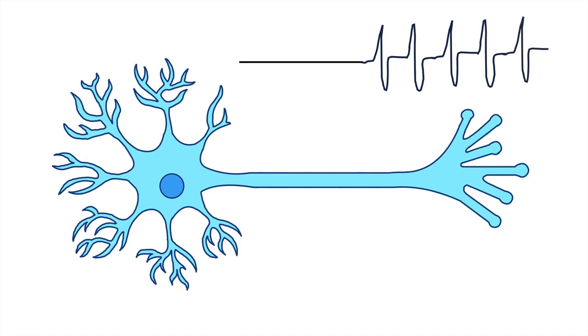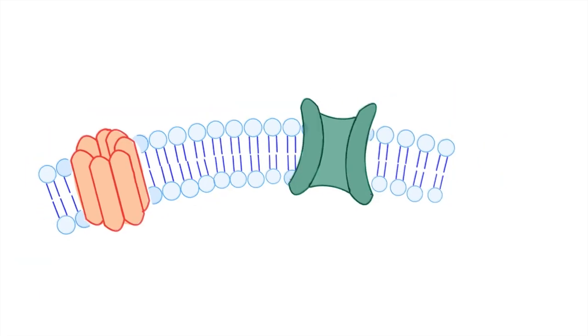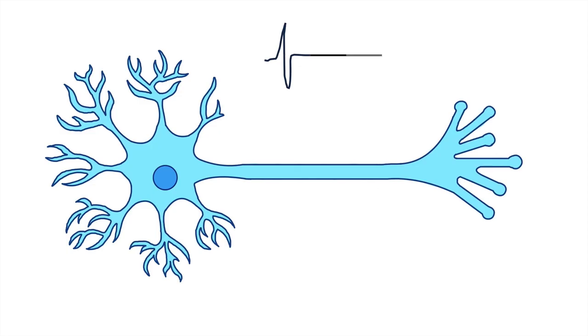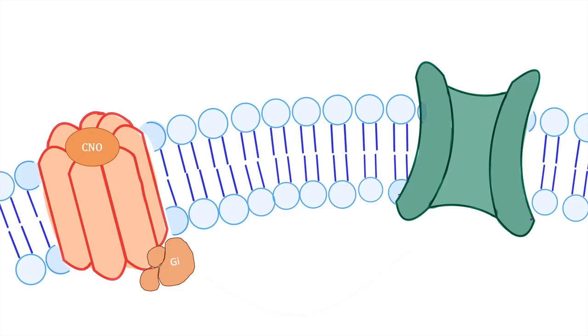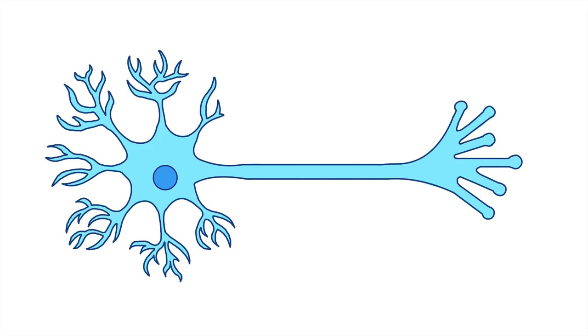Another type of G protein, the Gi protein, has the opposite effect. It leads to hyperpolarization of a neuron, making it less likely to fire. One way that this can happen is through the opening of potassium channels, allowing potassium to flow out of the cell. We can control which cell populations express the DREADD through a combination of genetic strategies and location-specific delivery of the DREADD transcript. Now we will walk through the process of conducting a chemogenetic experiment.